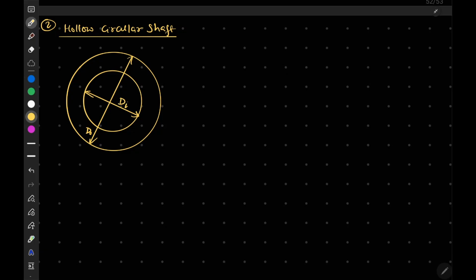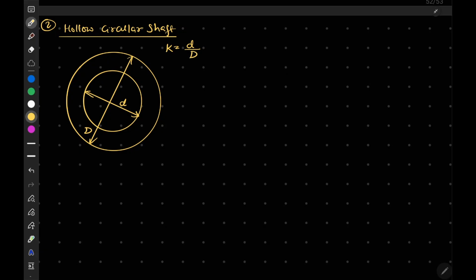Okay, and we will define a term K here, that is equal to the diameter ratio, that is Di upon D node, or I can also write it like this. Let's call it capital D and small d. So this will be our small d by capital D.